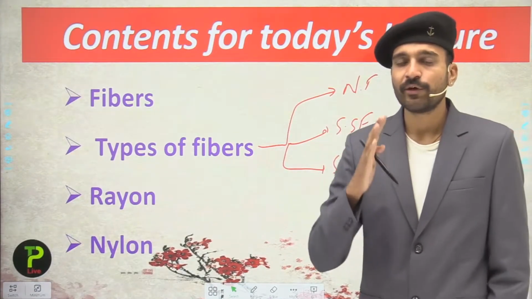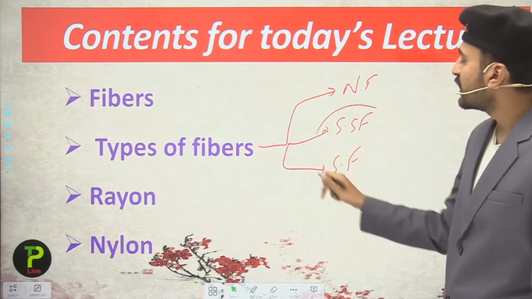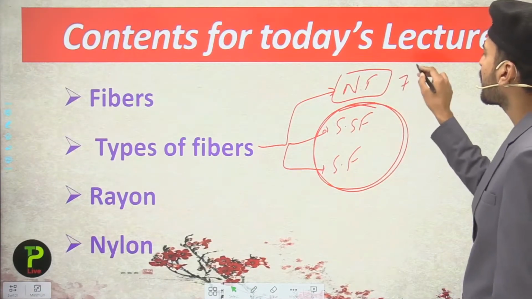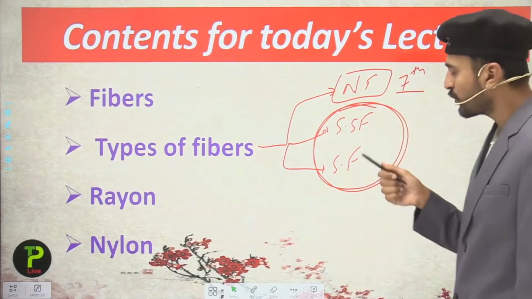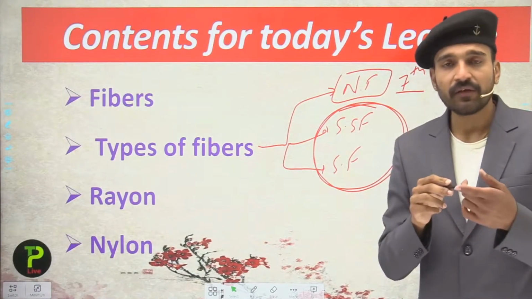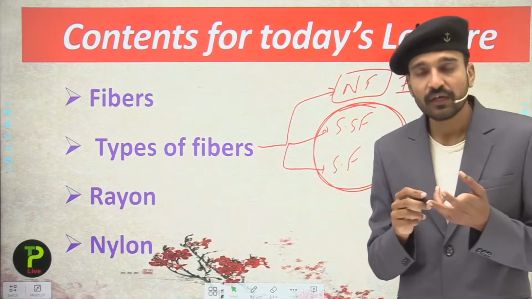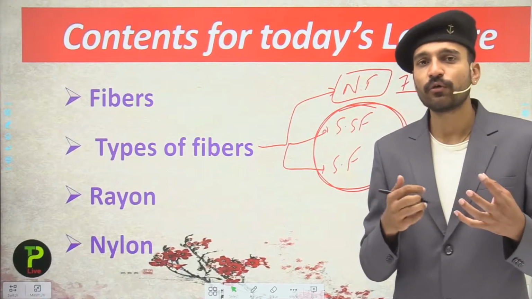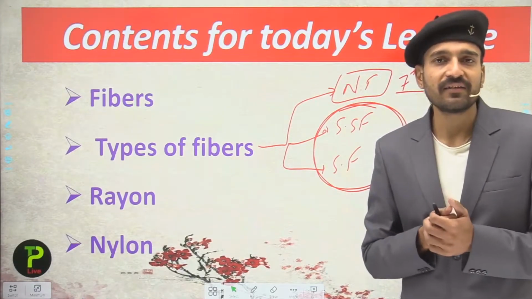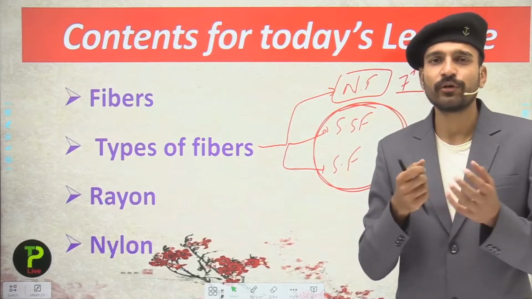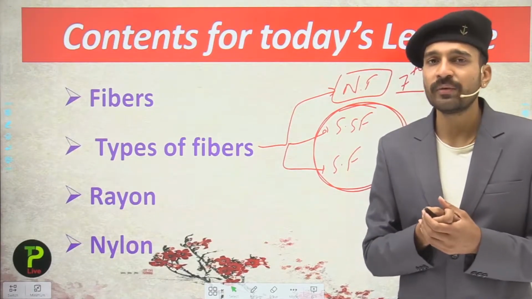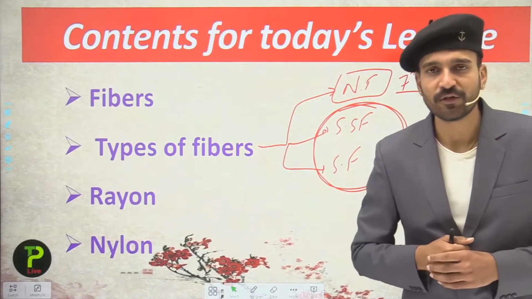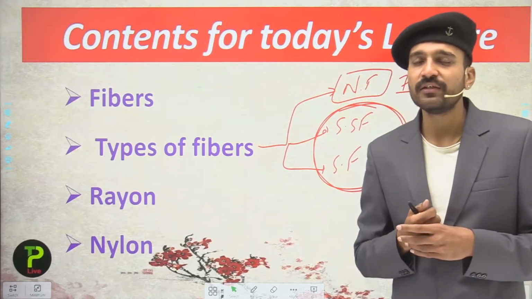In this chapter we are going to deal with the semi-synthetic fibers and the synthetic fibers, because the natural fiber part you have already studied in your class 7. Here we are going to see the semi-synthetic fibers, that is the rayon, its making, and all the processes for the nylon, polyester, acrylic, spandex, and so on. Apart from that, we are going to move into the second part, that is the plastic. In the plastics part, students, we are going to see that they are all made by the polymerization reaction, which you have also studied in your class 7, but we are going to revise that also. And after that, we are going to see the wastes.